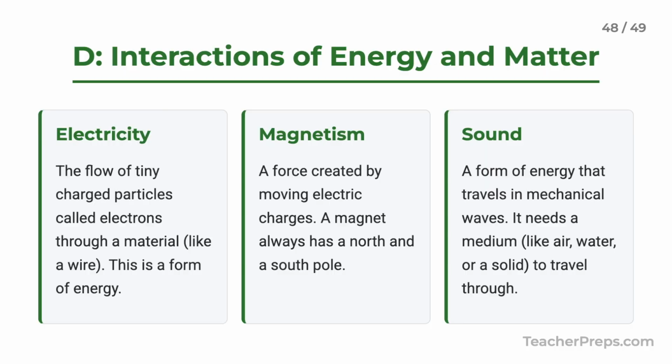Finally, how do energy and matter interact? Electricity is the flow of electrons. Magnetism is a force created by moving electricity, and sound is energy that travels in waves through matter.